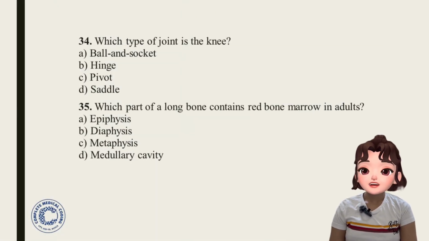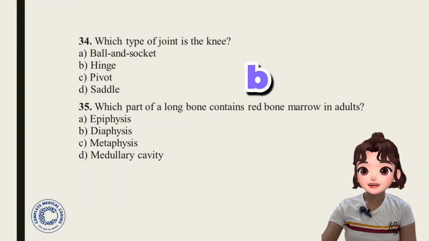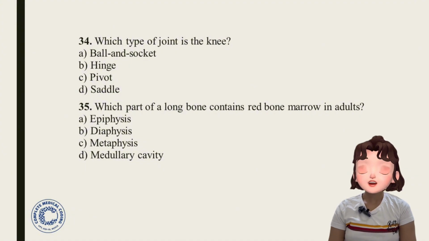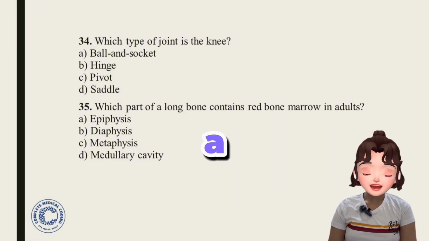34th question. Which type of joint is the knee? Ball and socket, hinge, pivot, saddle. Knee. Which type of joint is knee? Option B, hinge is the answer. 35. Which part of a long bone contains red bone marrow in adults? Epiphysis, diaphysis, metaphysis, medullary cavity. Answer is option A, epiphysis. Okay.